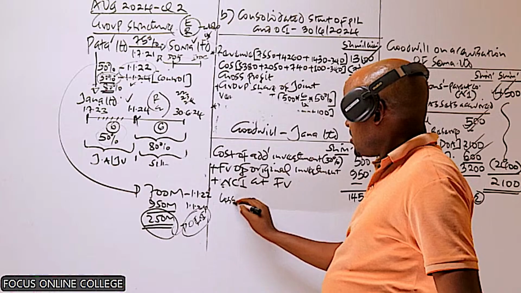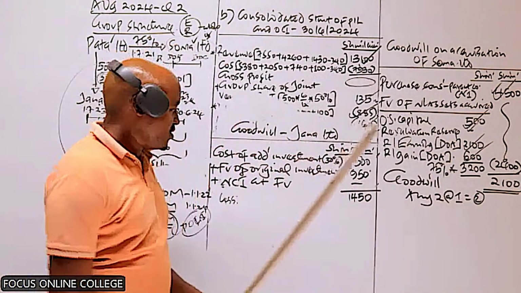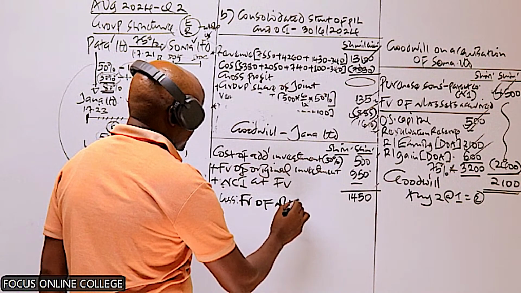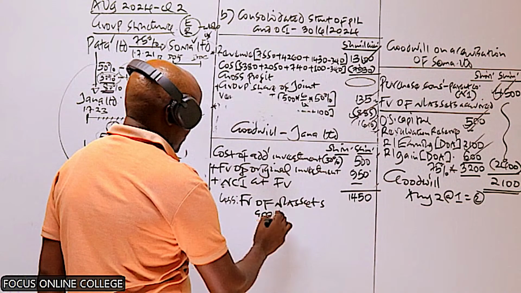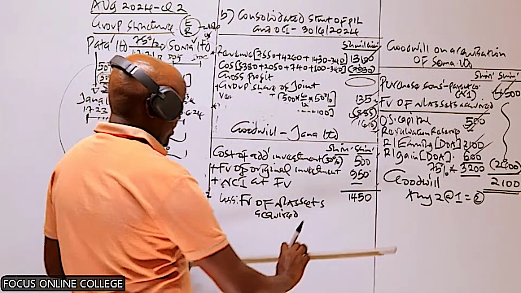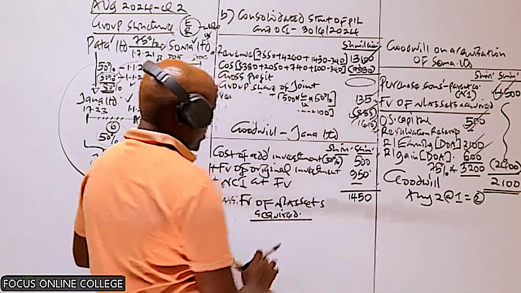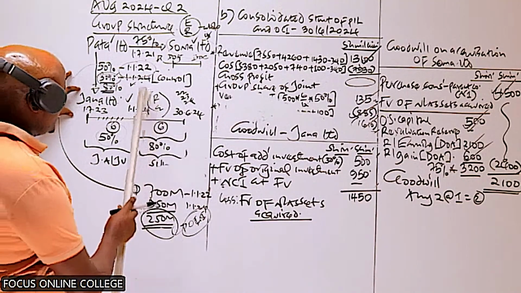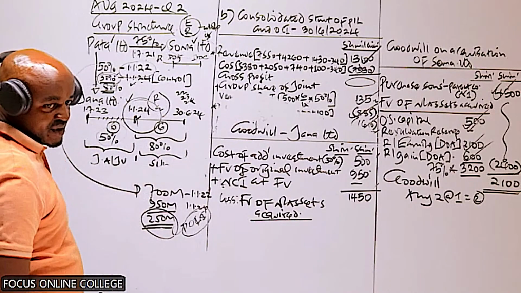1450, yes. So to this, what do we less? We less the fair value of the net assets acquired. It's also important for you to remember we are computing the goodwill on acquisition of this subsidiary on this date. We compute the goodwill on the date the parent company acquired the control.